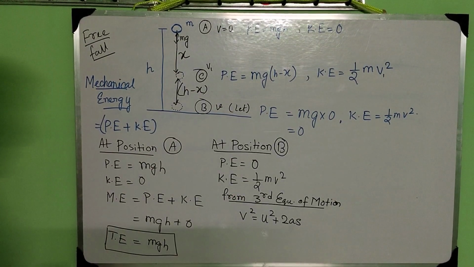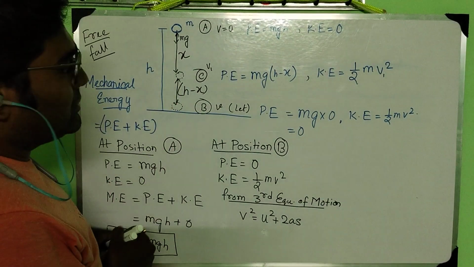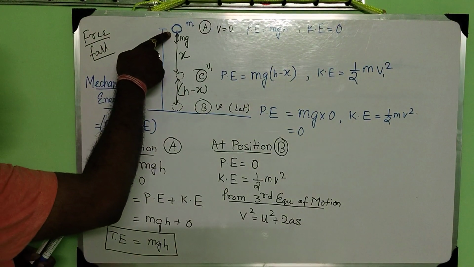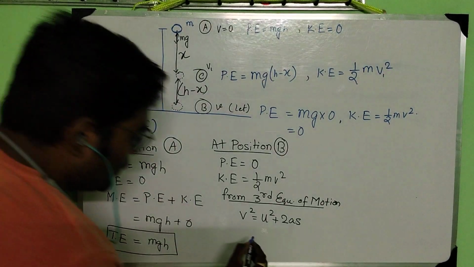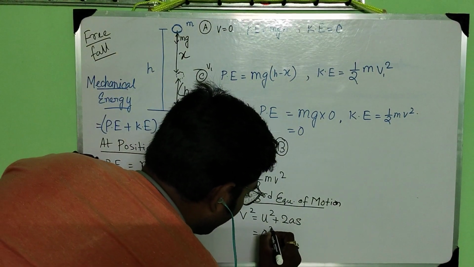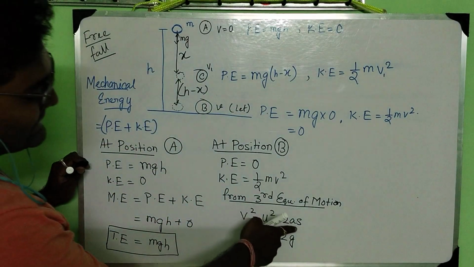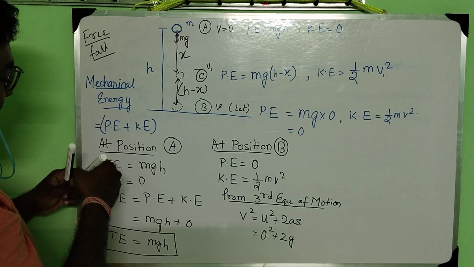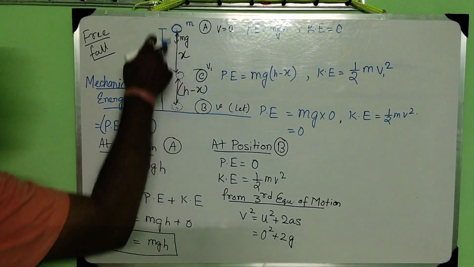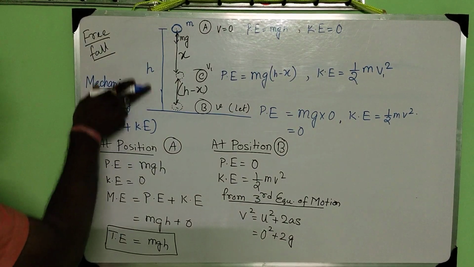Now here you will see what the initial velocity was. When I was just dropping the ball, the initial velocity was 0. So here you put u equals 0 square, plus 2 times g, and what is s? s is the displacement. From A to B, how much distance is it covering?